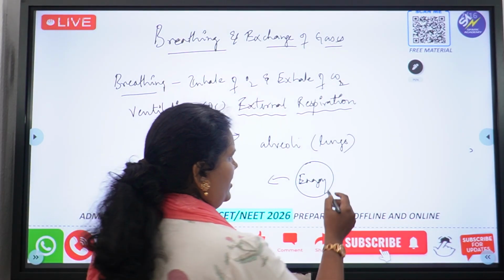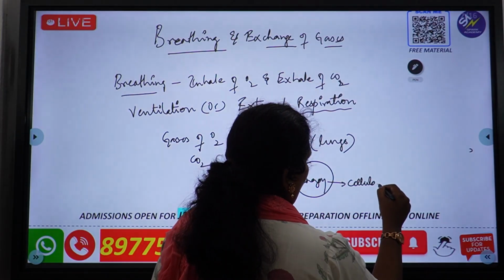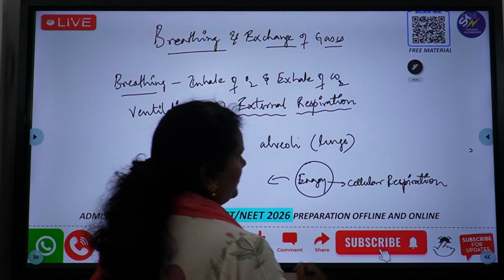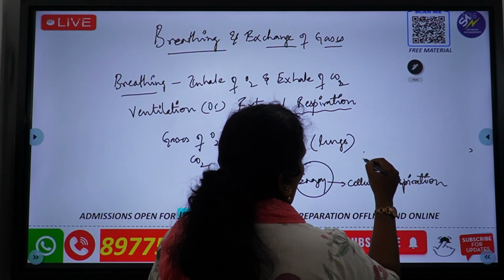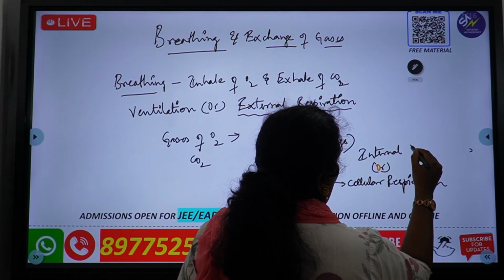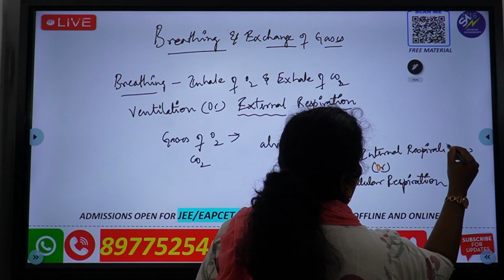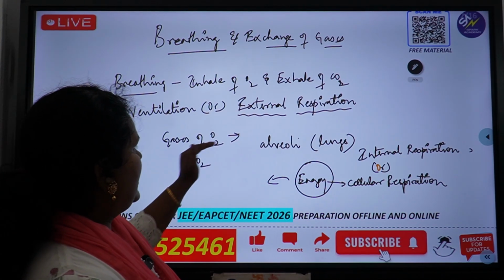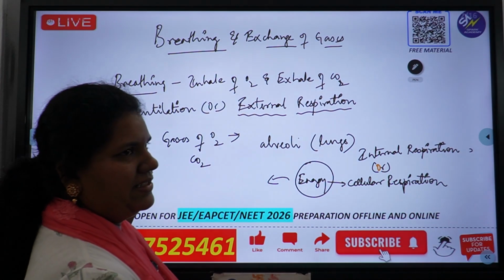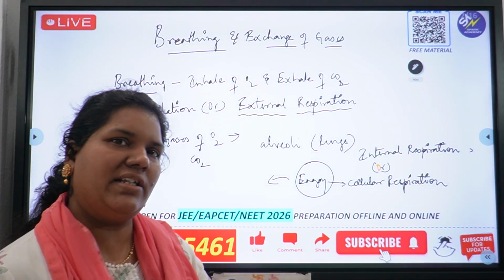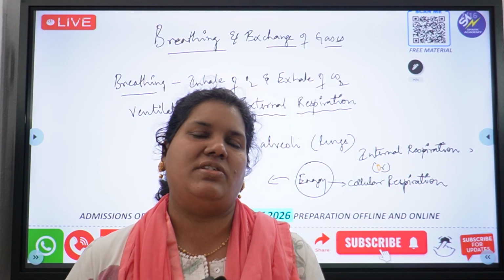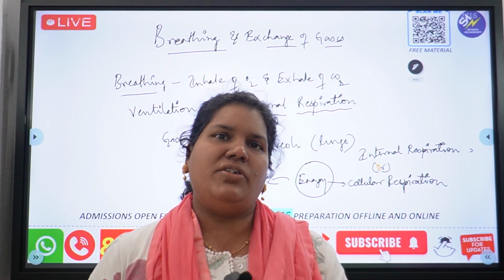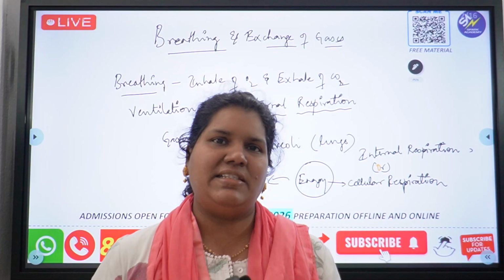Internal respiration we can also call cellular respiration, or you can call it internal respiration. In external respiration we see gaseous exchange, and since it is happening outside the cell, not where the energy is produced, we call it external respiration. Internal respiration means the energy is produced inside the cell, so you can also call it cellular respiration.